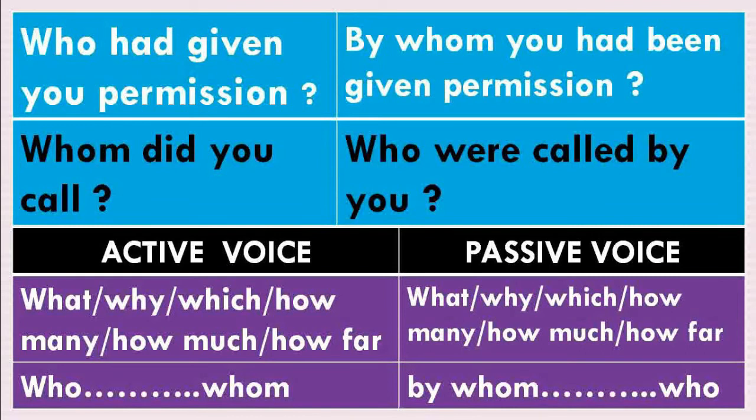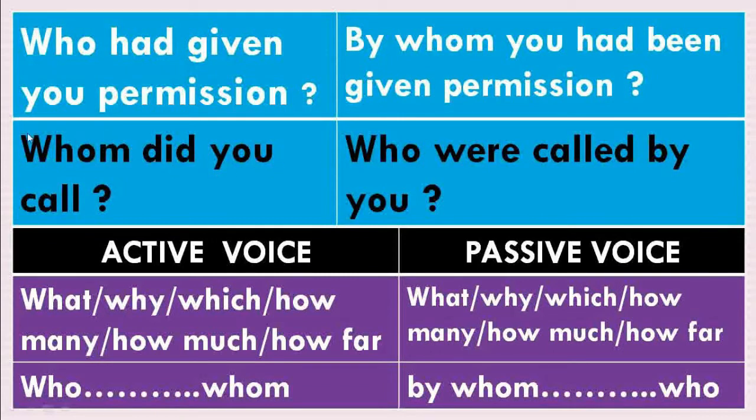Now, whom did you call? If you observe the sentence keenly, you find the word whom is the object of the sentence, and did is in V2 form, you is the subject of the sentence, whereas call is the main verb. Then how can you know that whom is the object? If you observe this sentence keenly, you find this sentence begins with the word whom, which is the objective case. Because the word whom is in objective case, it is clear that whom is nothing but the object.